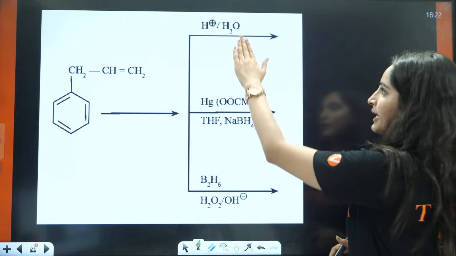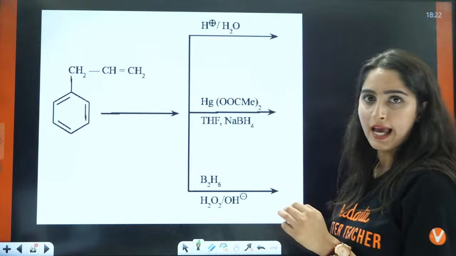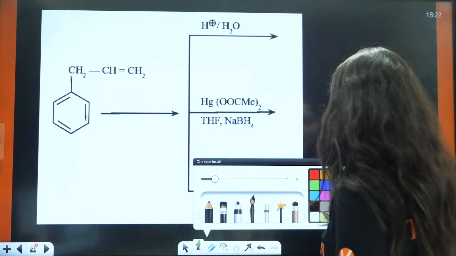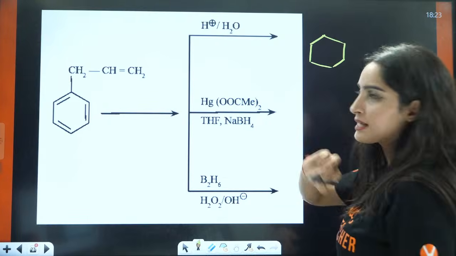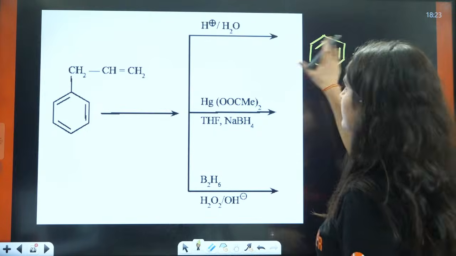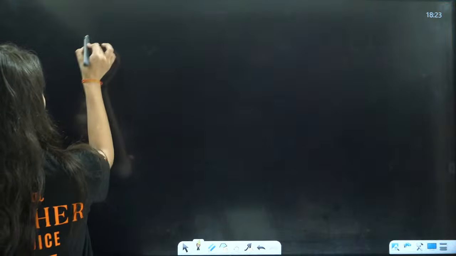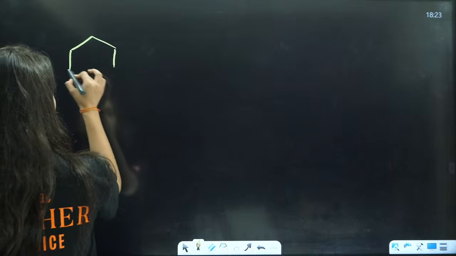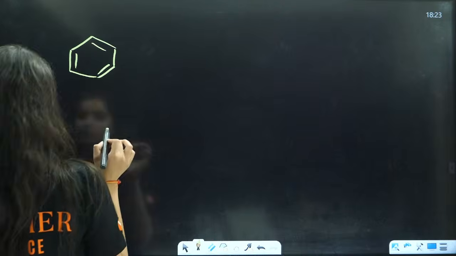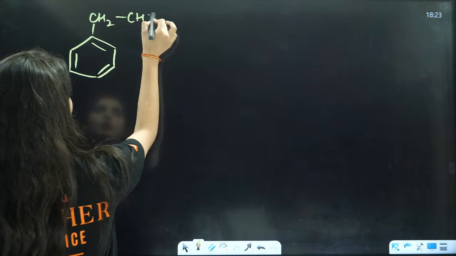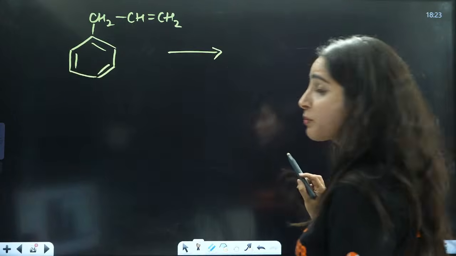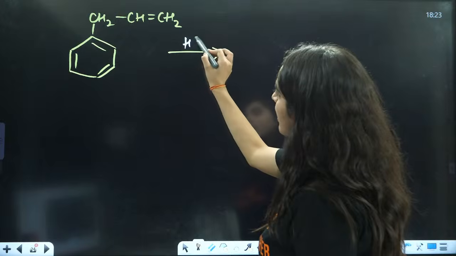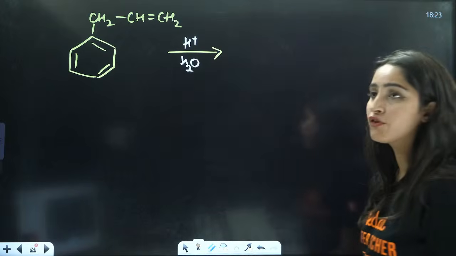Now, let us see the acid catalyzed reaction, right? When you talk about acid catalyzed reaction, what should happen here? This is your benzene ring, right? Firstly, I'm making the reactant here and the product on the next page. This is CH2CH, CH2, CH double bond CH2. Firstly, tell me what will be the carbocation. If you talk about acid catalyzed hydration, in that case you will have the formation of carbocation.